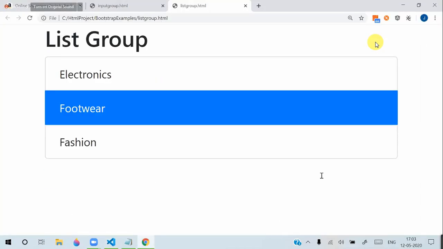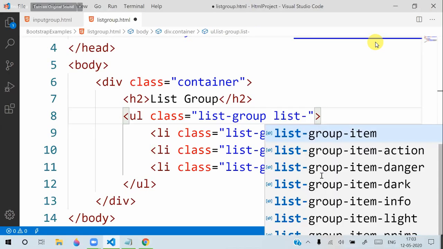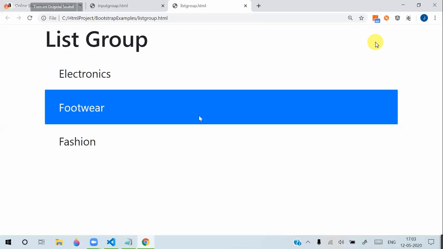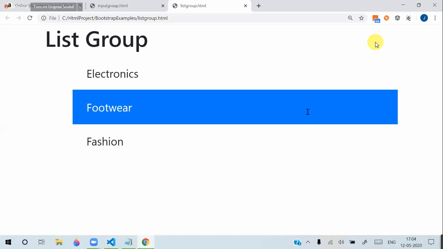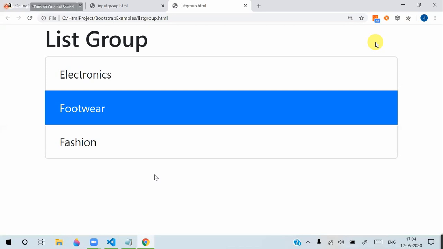Suppose I am defining it as list-group-flush style, then it will be like this. That means it will display flush style, right? So list group flush style displays just without any borders, right? By default we have the list group with borders. Especially we use these list groups to keep items in a correct way.